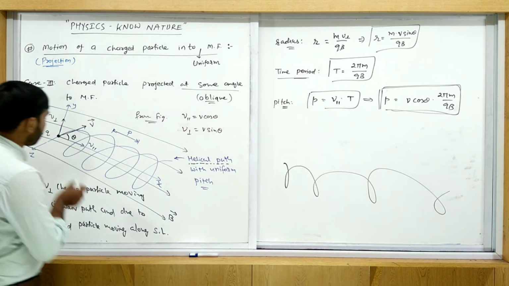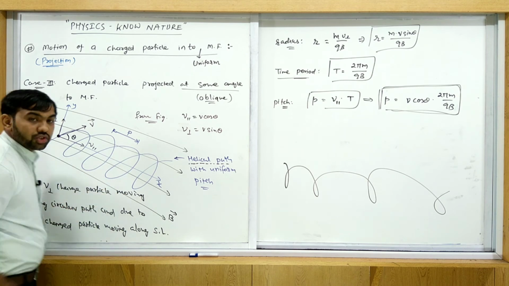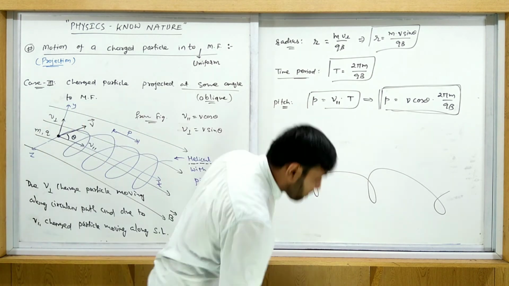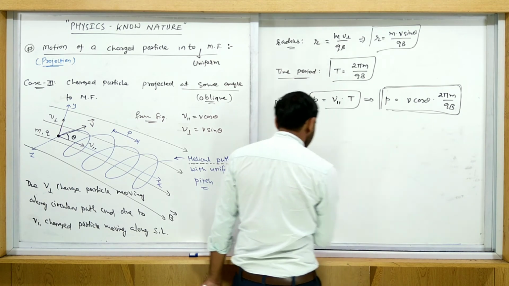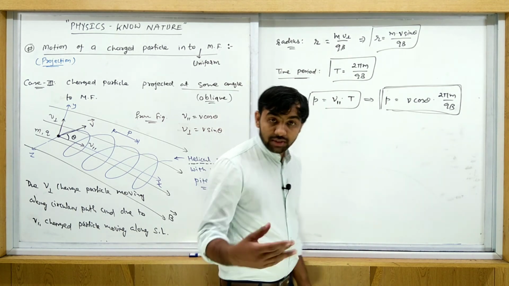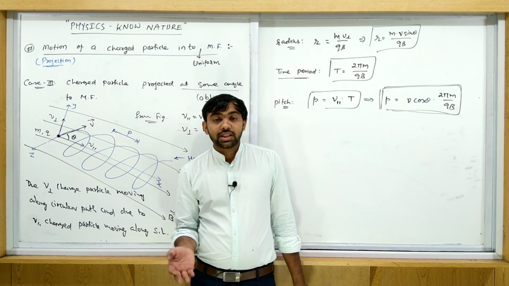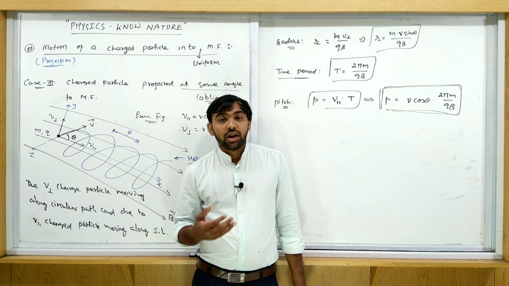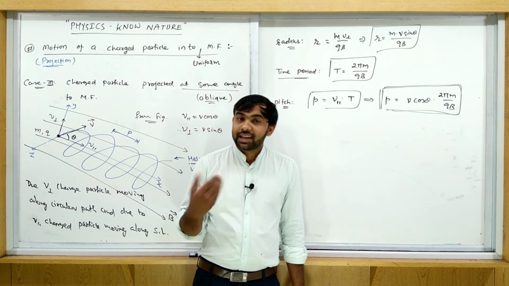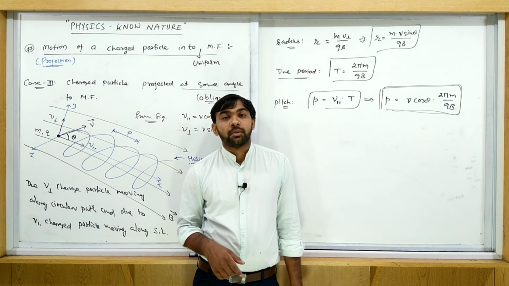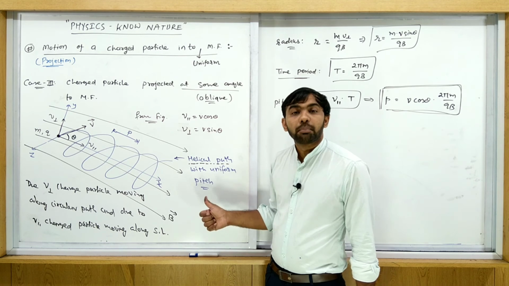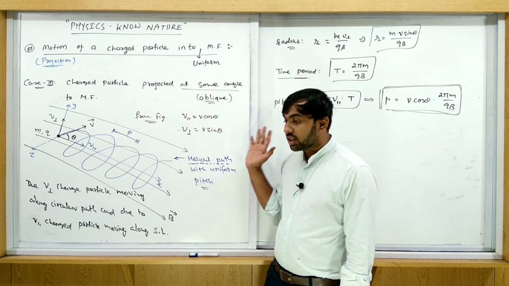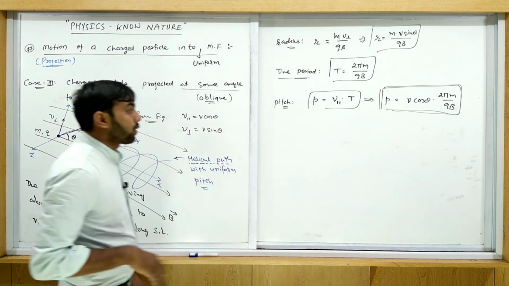Here this is uniform, meaning in each case the same distance is covered. Do you understand? You must remember this, because this type of MCQ is asked in examinations: which type of helical path? The options are like this: helical path with uniform pitch, helical path with non-uniform pitch. So here you remember only helical path with a uniform pitch. Okay, so that is the third case. All of you note this down, then after that we go to the next one.